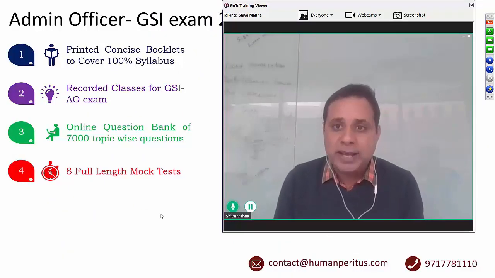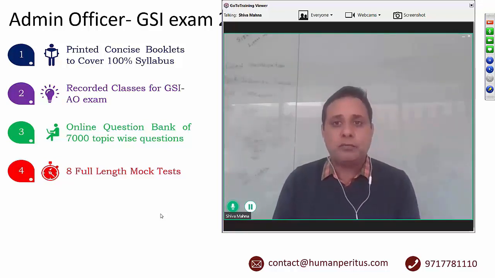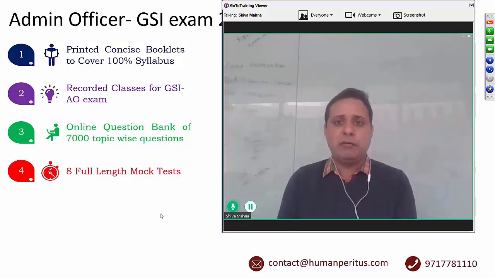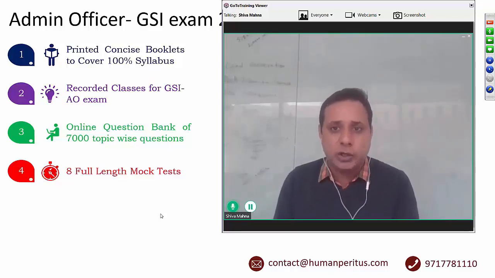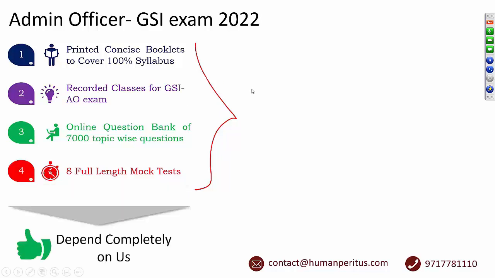Component number 4: Finally, when your entire syllabus is over, we'll make you go through 8 full-length, fresh mock test papers. These mock test papers will be computer-based, just like the actual UPSC exam. Please note that if you go through these 4 components with us, you need not touch any other book, not even previous year papers, nothing else. Just go through whatever we ask you to do and you are ready for the exam. You can completely depend upon us for your success.